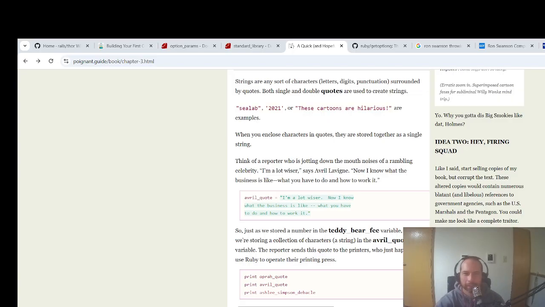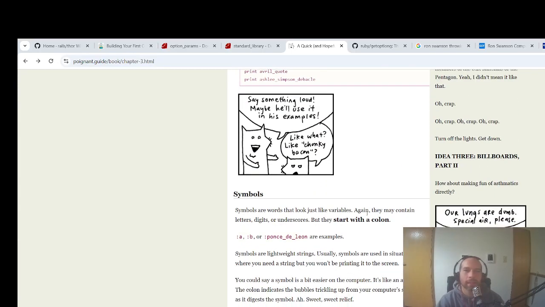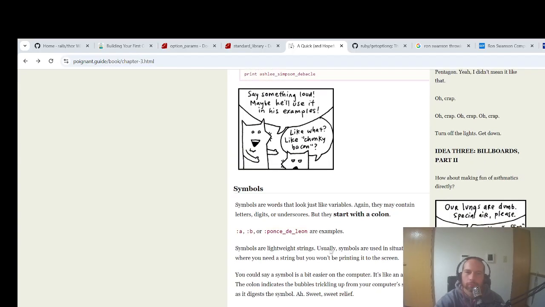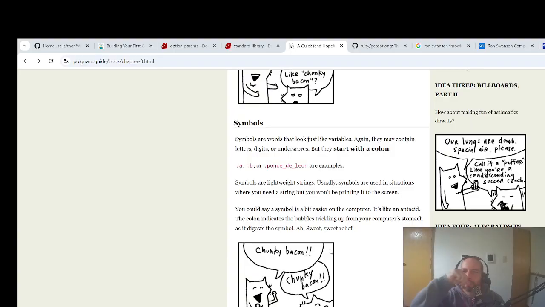Okay. We are in 2005, friends. We are. Say something loud. Maybe he'll use it in his examples. Like what? Chunky banana? Chunky bacon? Chunky bacon. Is that a 2005 quote? I don't have dyslexia, but I'm pretty sure people think I do now.